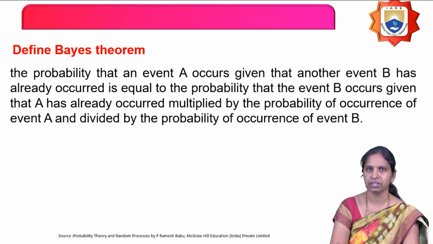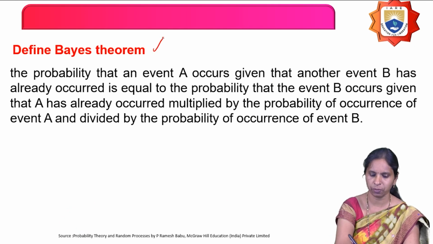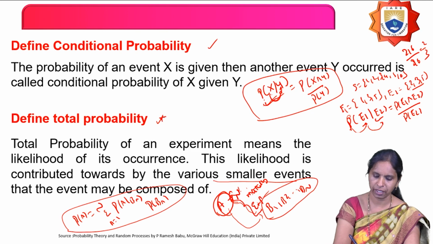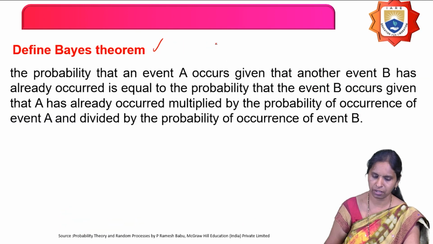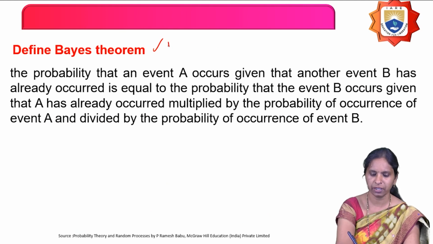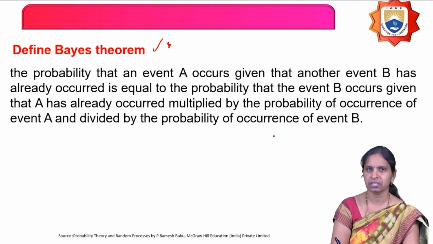And what is the next definition here? Bayes theorem. This is very important, along with total probability and conditional probability. These are very important definitions. So what is the Bayes theorem here? The Bayes theorem is nothing but what?